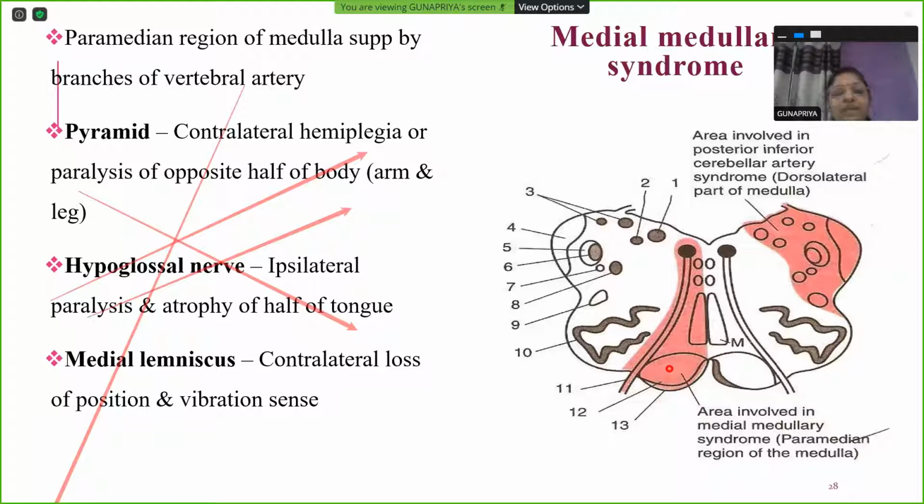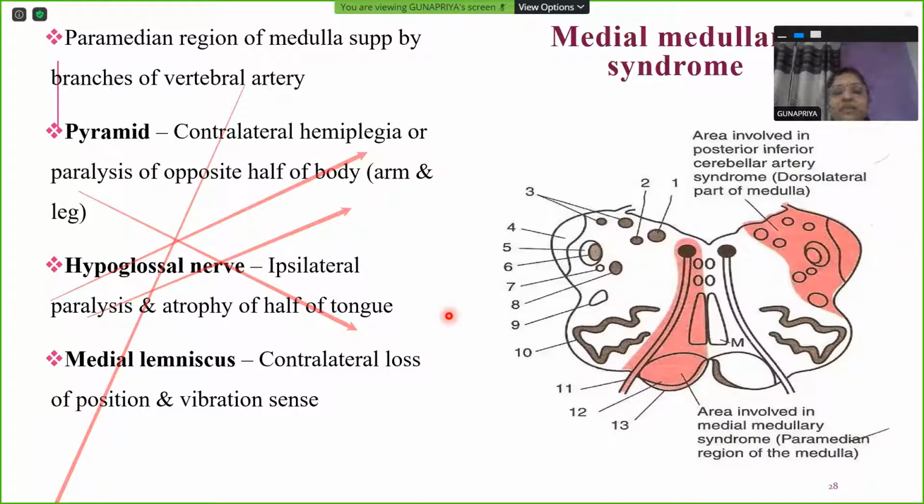So in the paramedian area, we have the hypoglossal nerve, we have the pyramidal tract, we have the medial lemniscus. The three most important things. All those functions will be lost now. This area is supplied by direct medullary branches from vertebral arteries. So if this pyramid is involved, it will result in contralateral hemiplegia, or paralysis of opposite half of body, arm and leg. You would have known by now what an internal capsule lesion is. So if pyramid is involved, you'll have opposite side paralysis of one half of the body.